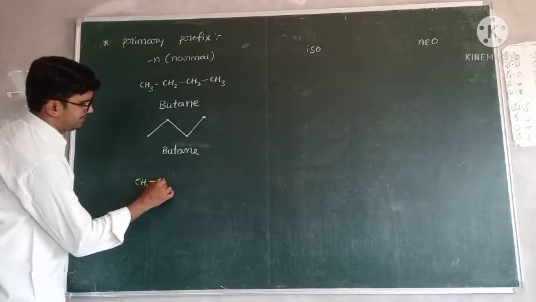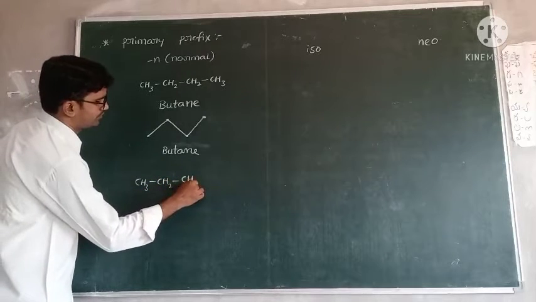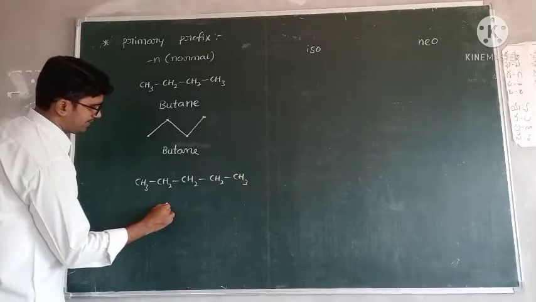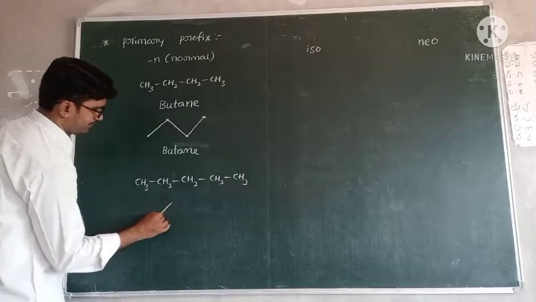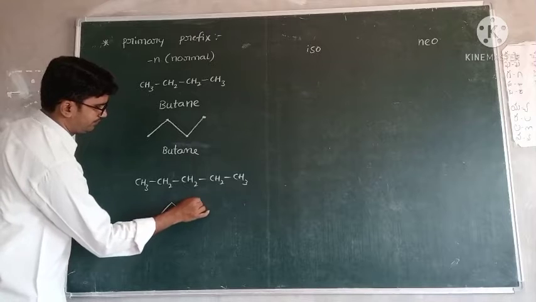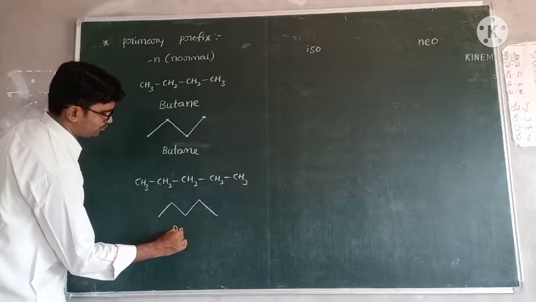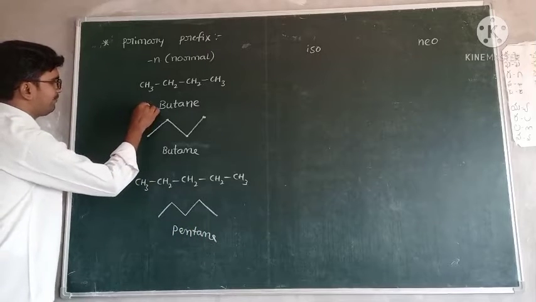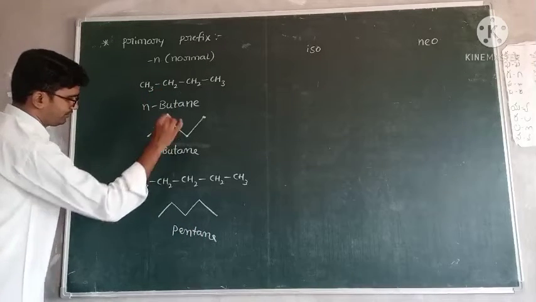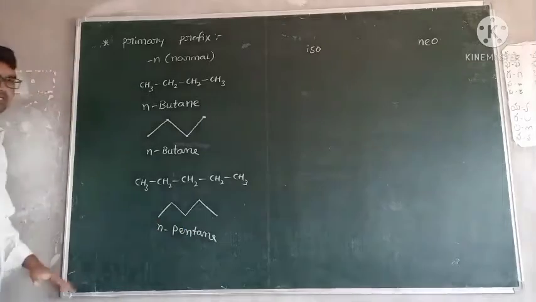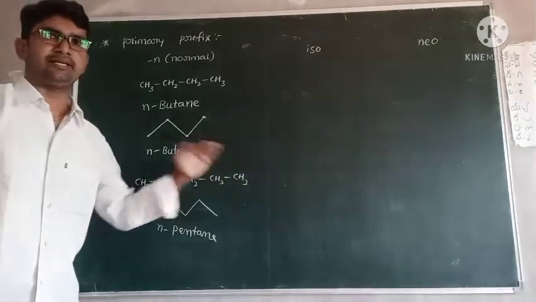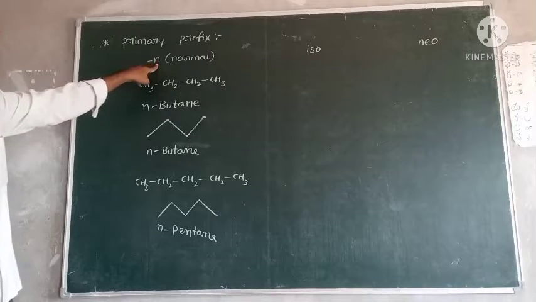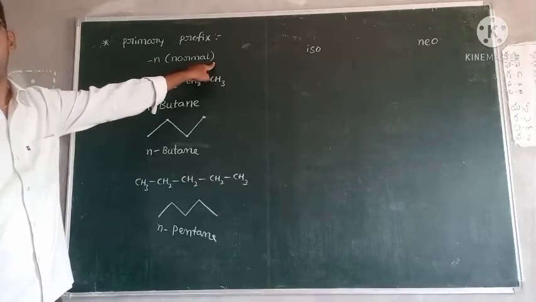Pentane: CH3, CH2, CH2, CH2, CH3. This one, and also 1, 2, 3, 4, 5. These two are pentane. So writing directly, this is N-butane, this is N-butane, this is N-pentane. Only straight chain hydrocarbons use the prefix N. Using prefix N means normal.